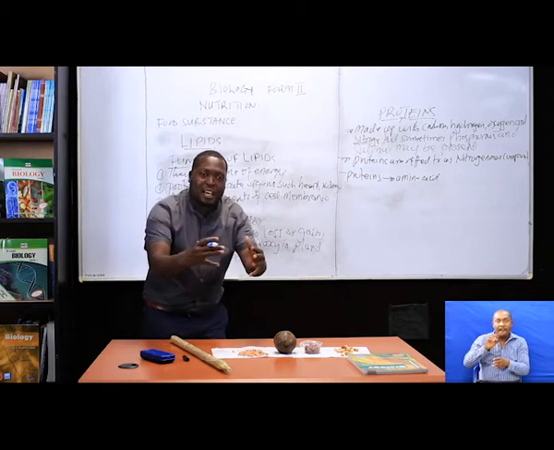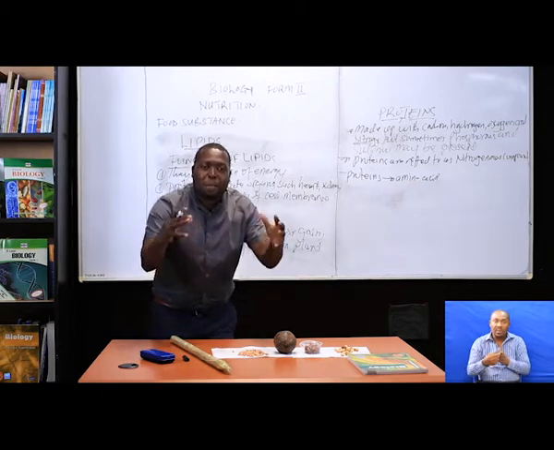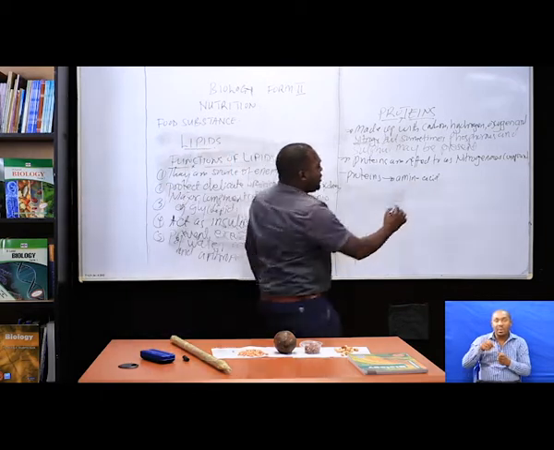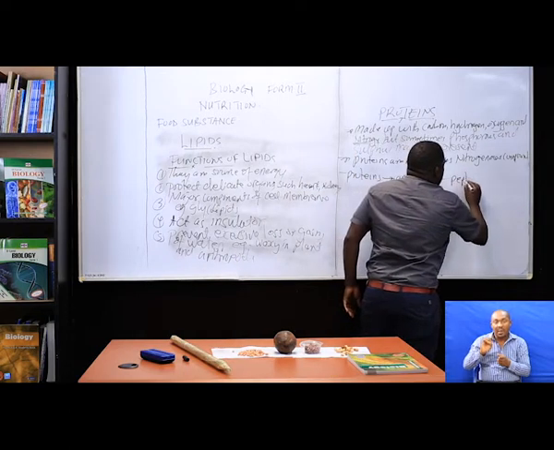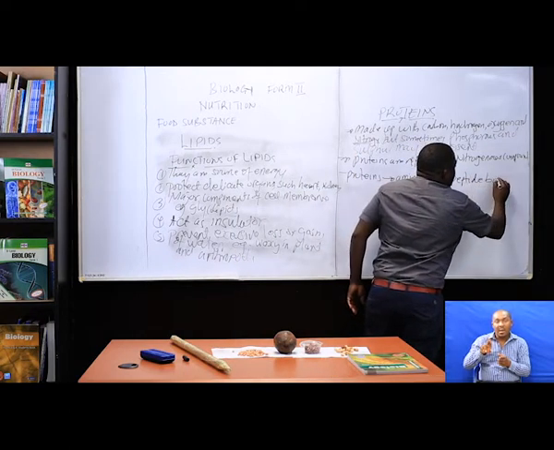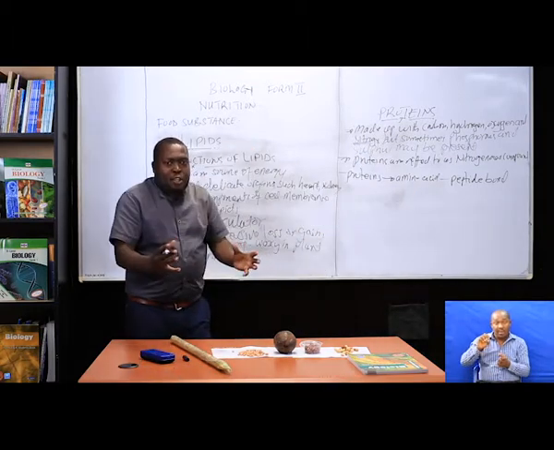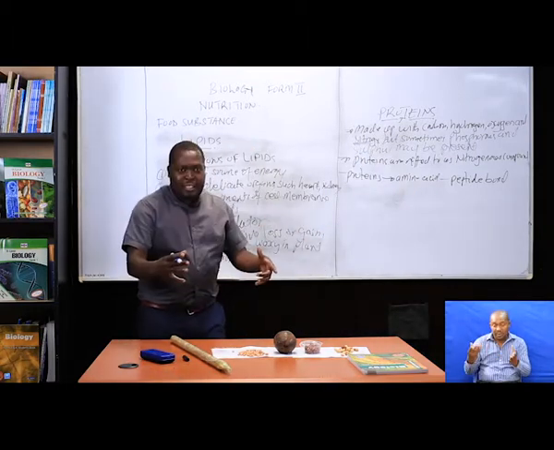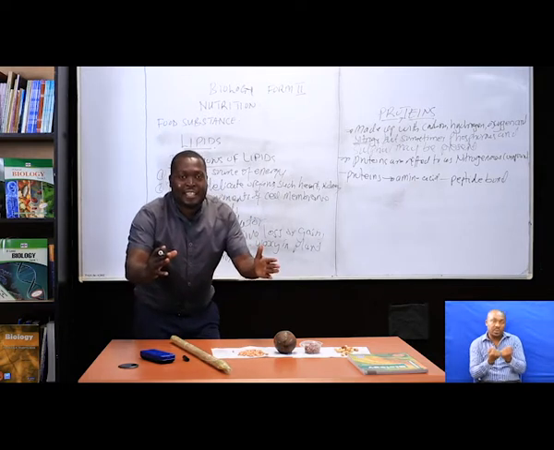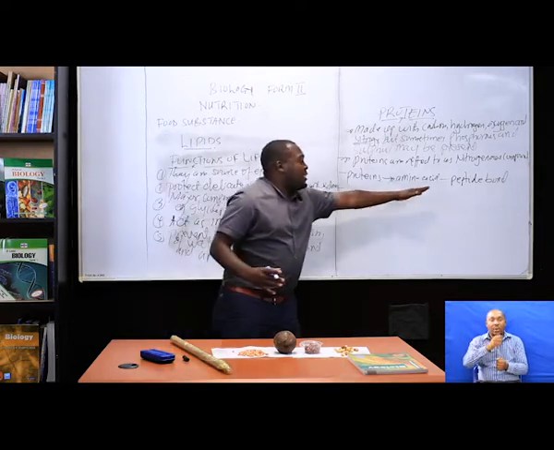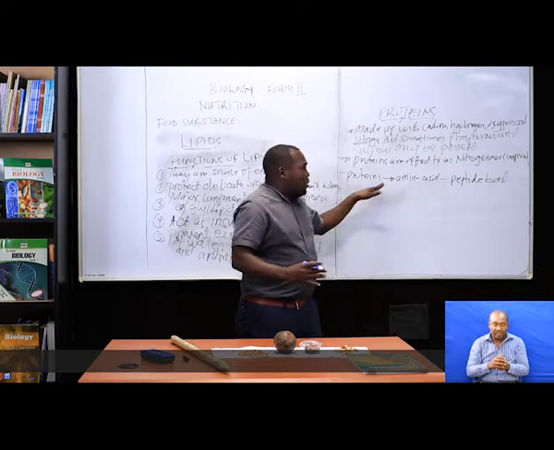They are joined together by a bond known as peptide what? Bond. So it is the peptide bond that enables these amino acids to unite together, to bond together, so they can form what? Protein.